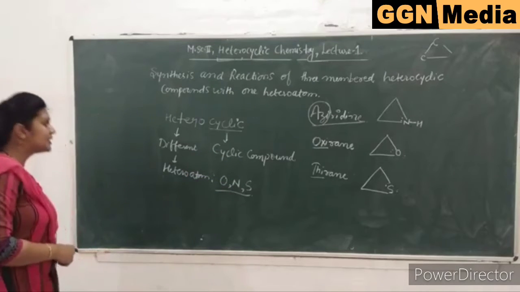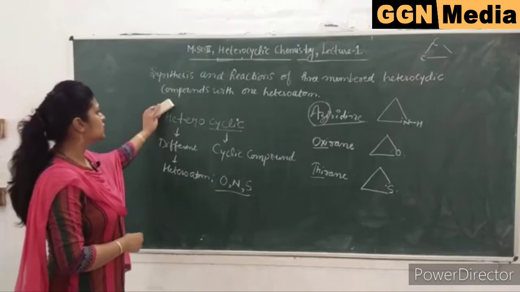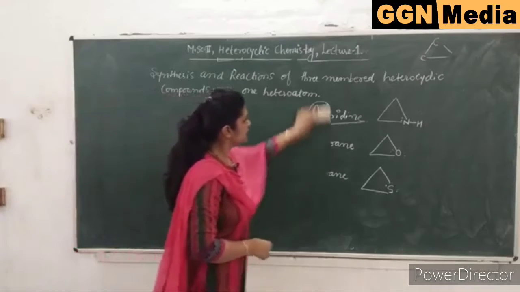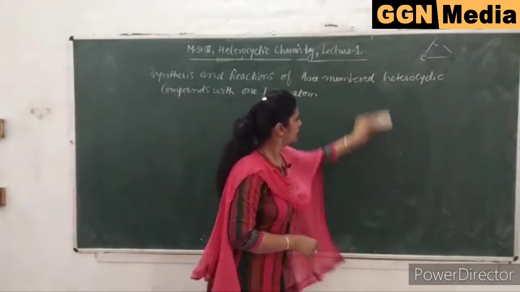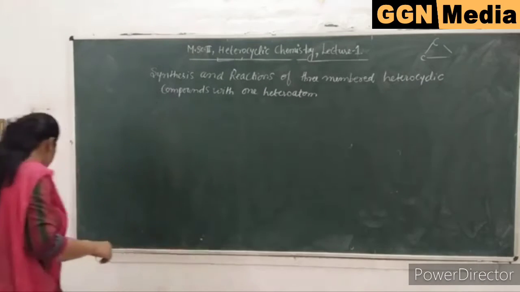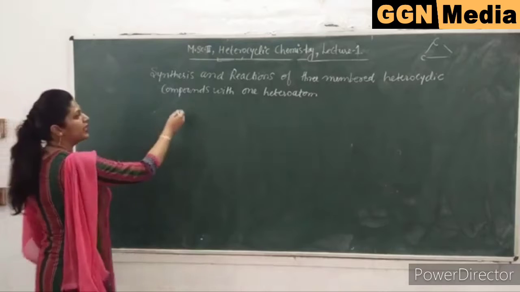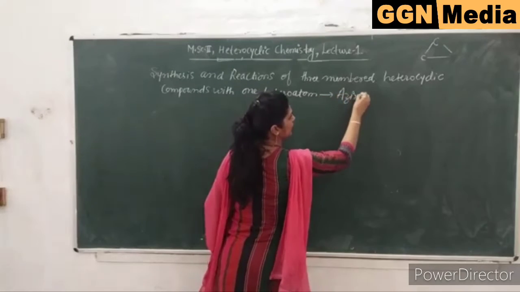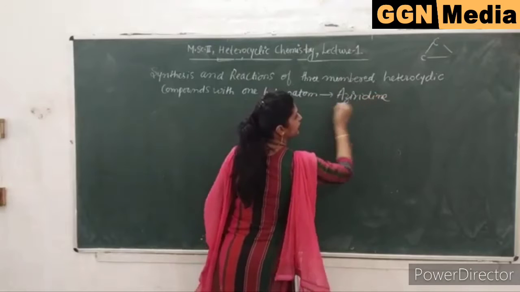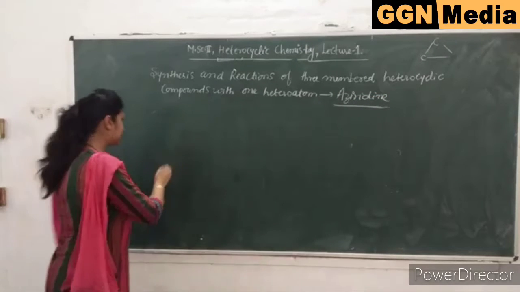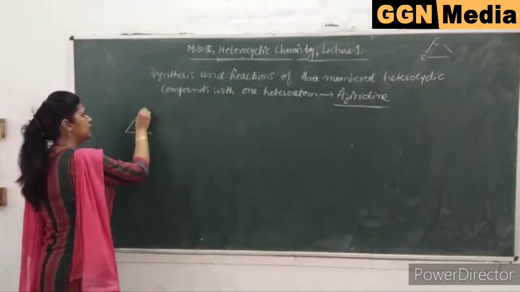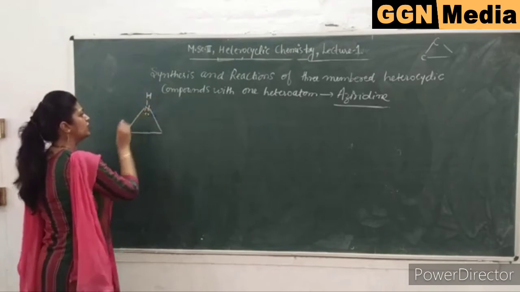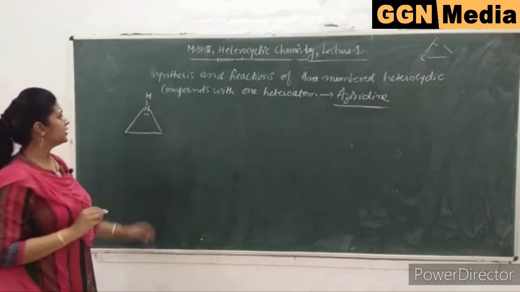So first we will discuss the synthesis and reactions of aziridine, the first heterocyclic compound with one heteroatom. As I have already told you, what is the structure of aziridine? Insertion of nitrogen in place of one carbon atom.